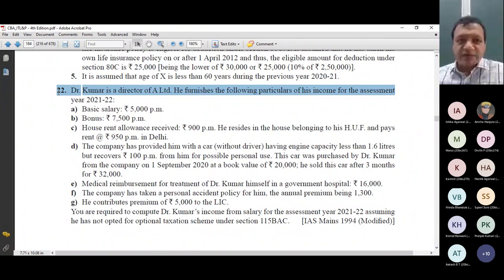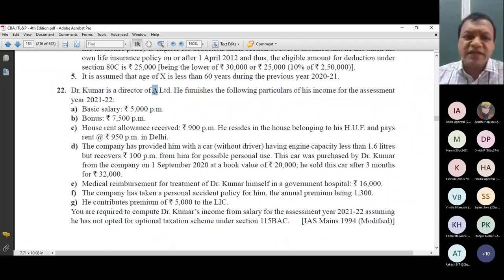Dr. Kumar is the director of A Limited. Every word has its relevance. A Limited. So it tells me that the employee is a non-government employee. He furnishes the following particulars of his income for the assessment year 21-22. Basic salary 5,000 per month. Bonus 7,500 per month. House rent allowance received 900 per month. He resides in a house belonging to his HUF.